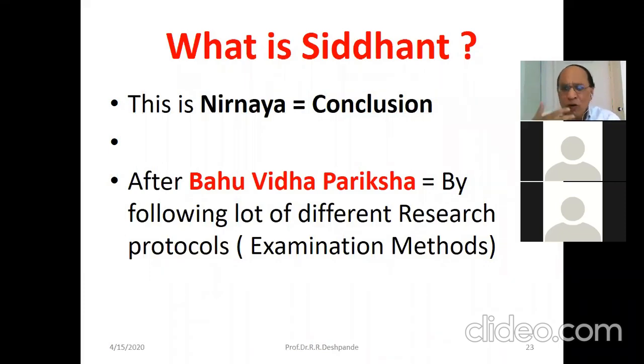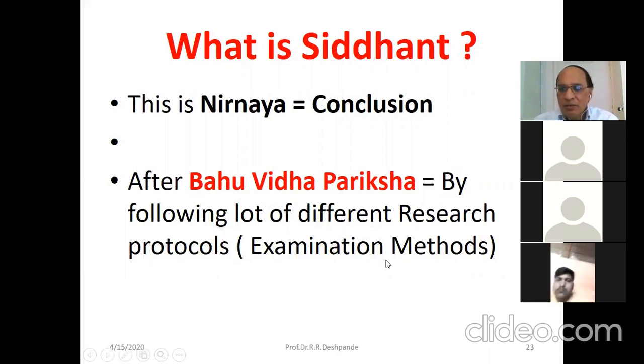I had given you a lot of examples how this is true that research was existing at that time. So that is a Bahuvidha Pariksha by following lot of different research protocols or examination methods. Okay, so we can observe all these things in Ayurvedic science.